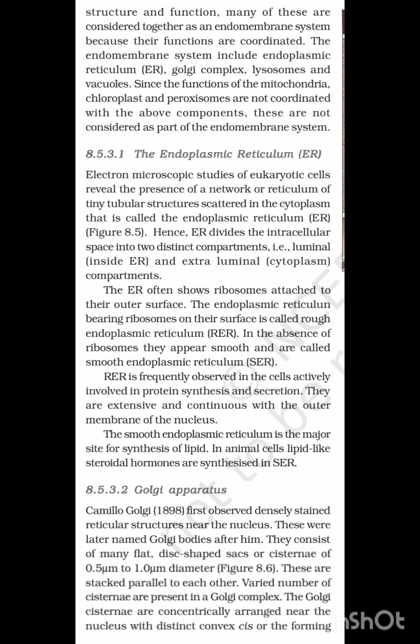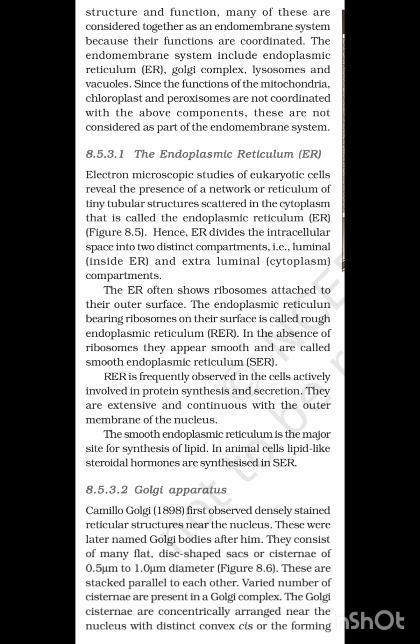Since the functions of mitochondria, chloroplast, and peroxisome are not coordinated with the above components, these are not considered part of the endomembrane system. Endoplasmic reticulum. Electron microscope studies in eukaryotic cells reveal the presence of a network of tiny tubular structures scattered in the cytoplasm that is called endoplasmic reticulum.